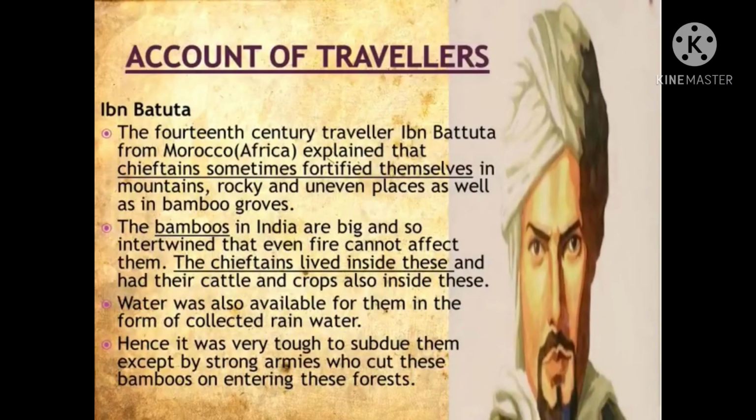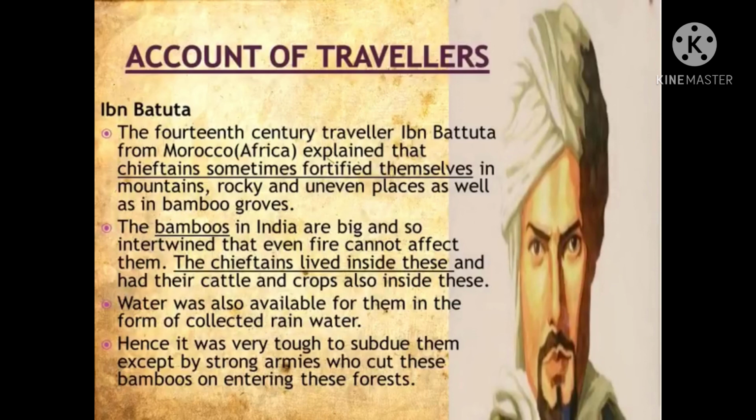Let's talk about Ibn Batuta, the 14th century traveler who belonged to Morocco. He explained that chieftains sometimes fortified themselves in mountains, rocky and uneven places, as well as in bamboo groves. The bamboos in India are big and so intertwined that even fire cannot affect them.